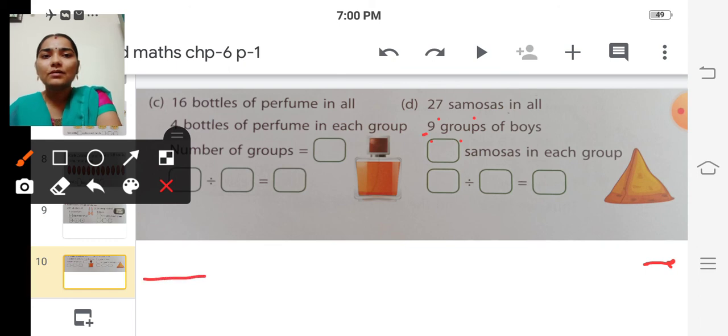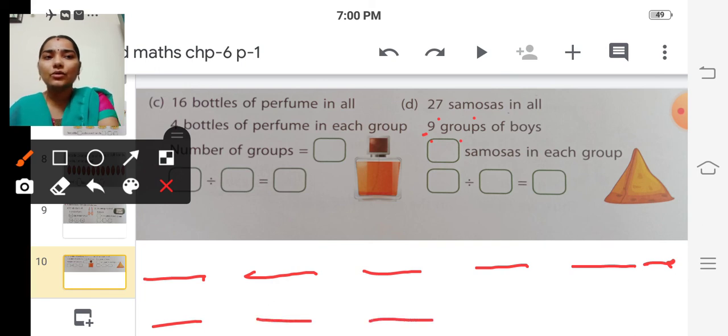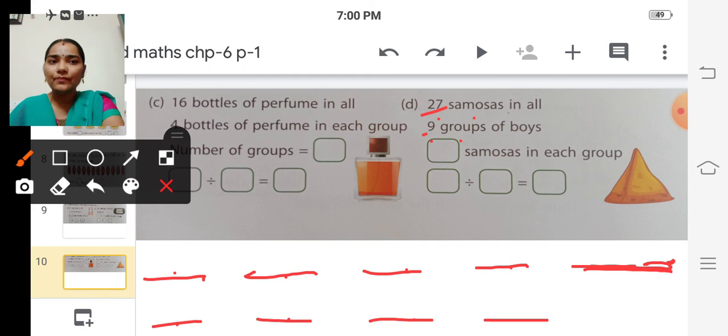First group, second group, third one, fourth one, fifth one, sixth one, seventh group, eighth group and ninth group. So there are 9 groups. 1, 2, 3, 4, 5, 6, 7, 8, 9. So we are going to divide these 27 samosas equally into these 9 groups of boys.